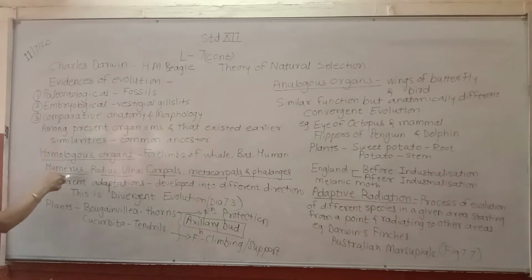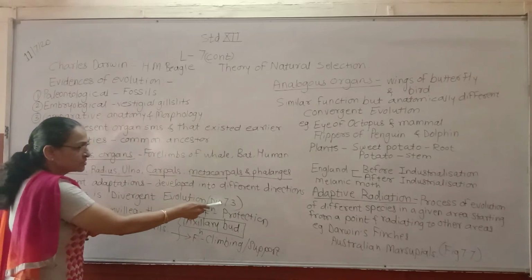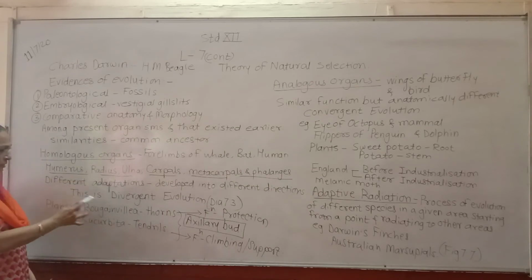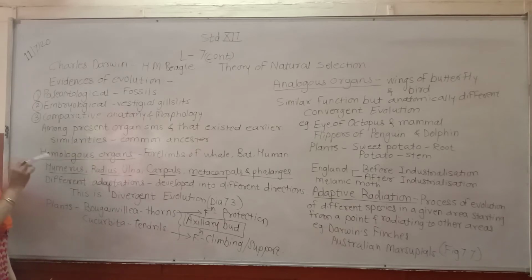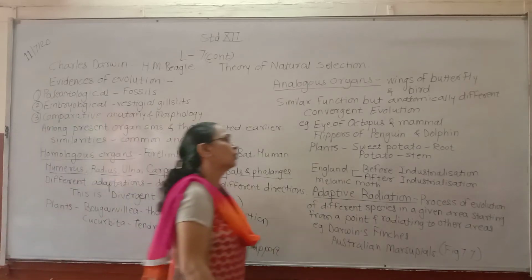Now for all these you can refer to diagram 7.3, which shows the pictures of all these, and please prepare this well because generally a 2 marks question is asked on homologous organs.